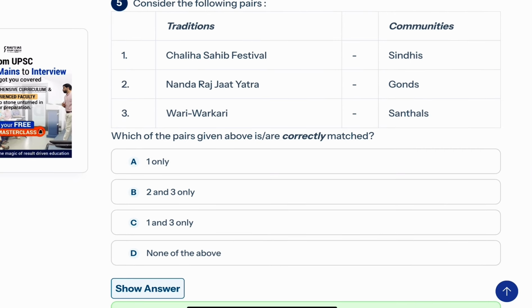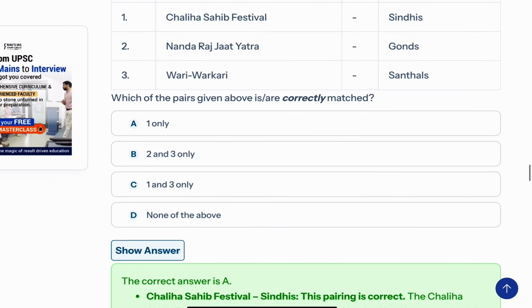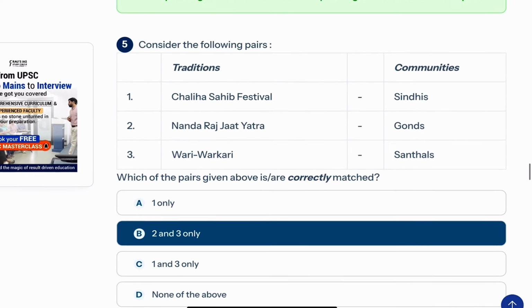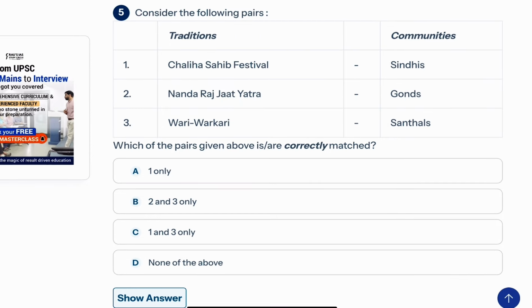If any such thing comes up in our newspaper, then we can't miss that. At least have an idea about it. Just write that down in two or three words, that this particular festival belongs to this region or to this community. Write down the names of festivals if you feel like it, but I don't think this will serve any purpose for you because this might have been asked from the current affairs part.